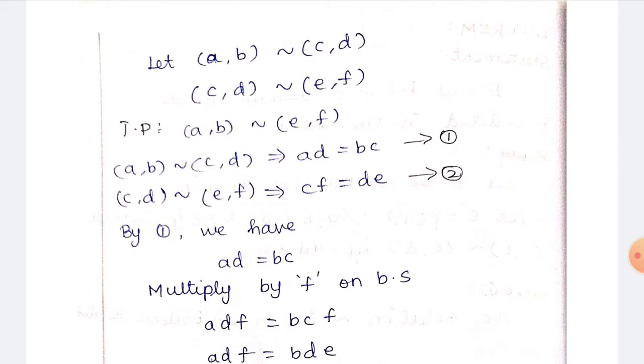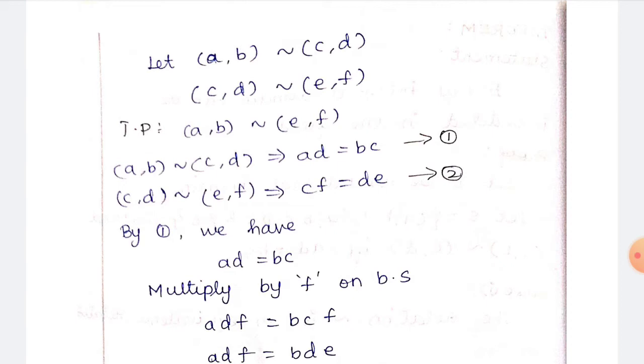For the first one, (a,b) is equivalent to (c,d) means AD is equal to BC. So you have to write like this: the first element of the first bracket and the second element of the second bracket is equal to the second element of the first bracket and the first element of the second bracket. Like this we have to consider. So AD is equal to BC. And (c,d) is equivalent to (e,f) means CF is equal to DE.